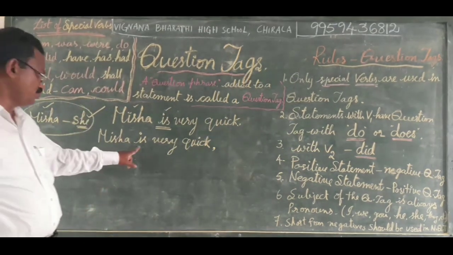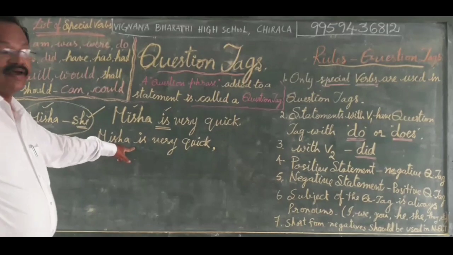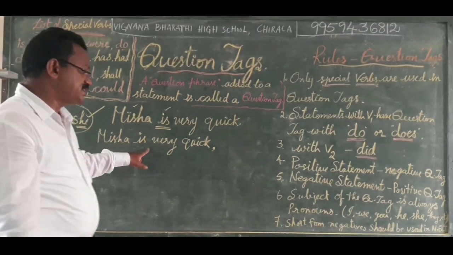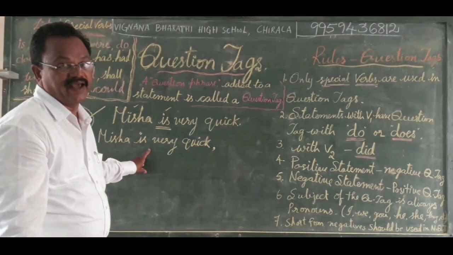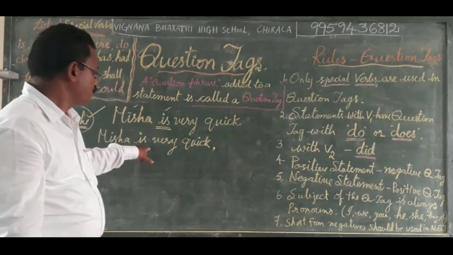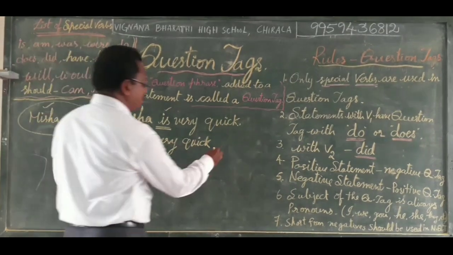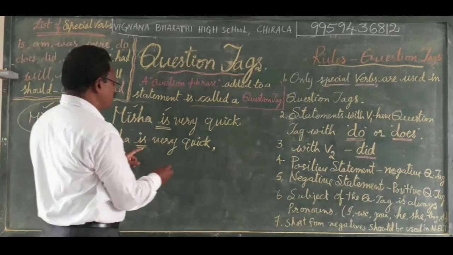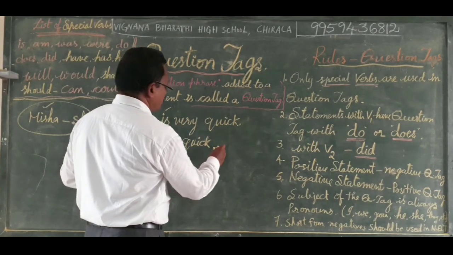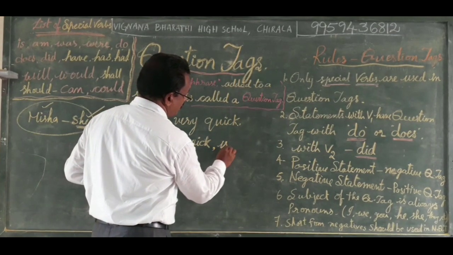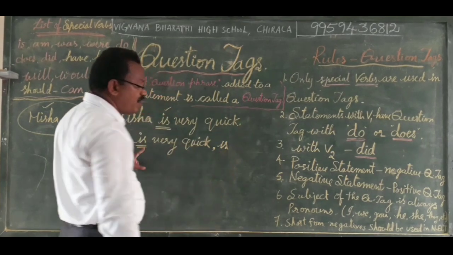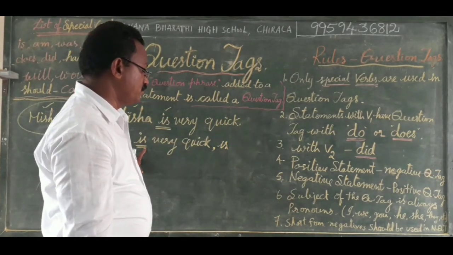This is a positive statement. That is why it gets a negative question tag. Isn't. Is is the special verb provided here in the sentence.